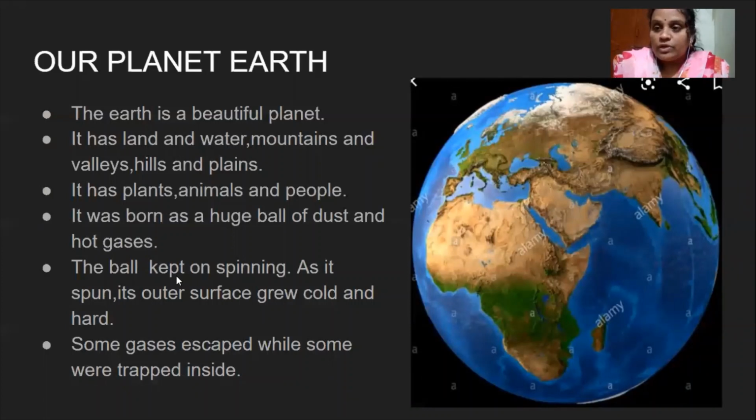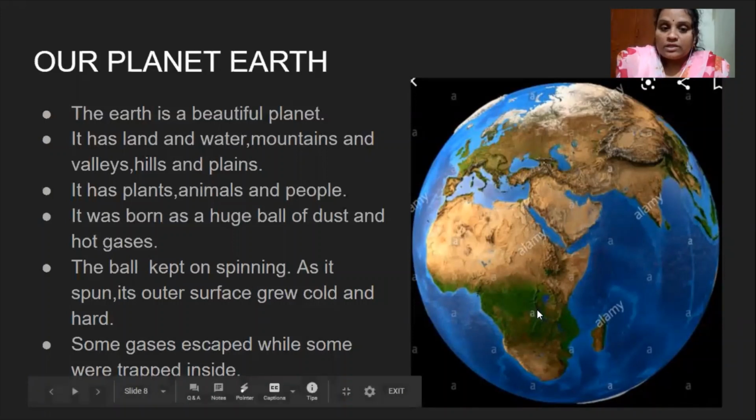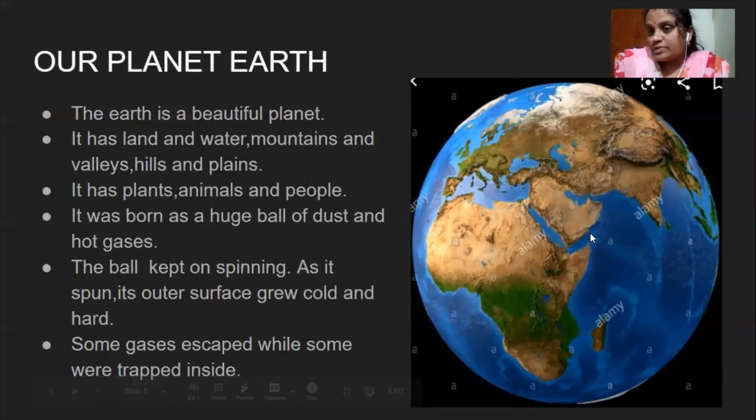Spinning means moving around itself on its axis. As it spun, its outer surface grew cold and hard. Our Earth's outer surface became hard and cold. Some gases escaped while some were trapped inside. At this time, some gases escaped and some gases were trapped inside our Earth.